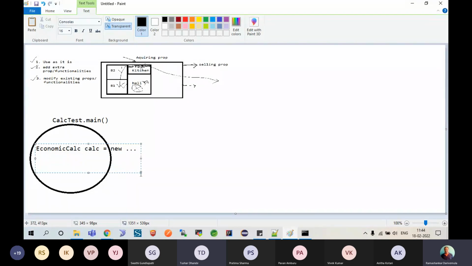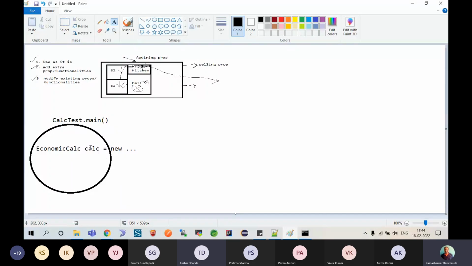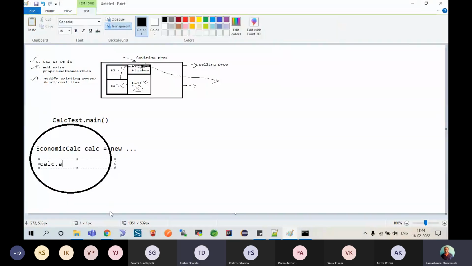Great. Now, what exactly happens when you say it like this, and then below you are trying to call calc dot add of 2 comma 2, calc dot subtract of 10 comma 5. That's what you said, right? Well, what exactly happens over here? We'll try to discuss.